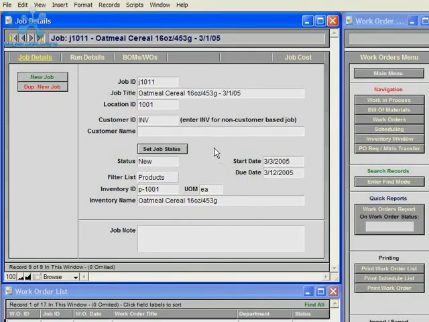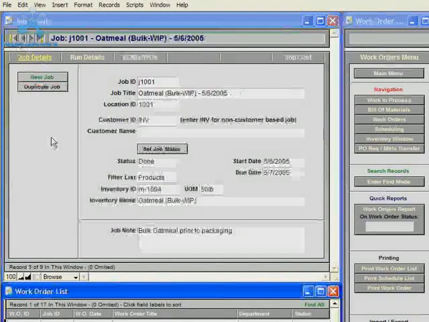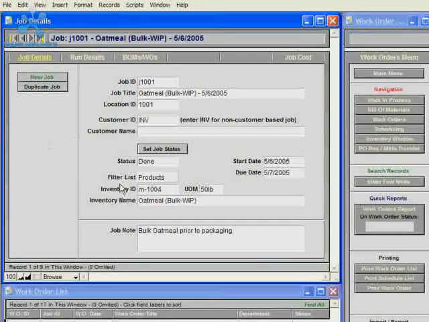So right now we'll navigate to a job that the status is done, and I'll just click the navigation arrow, and the first job in the database is for oatmeal in bulk form as a work in process inventory item.